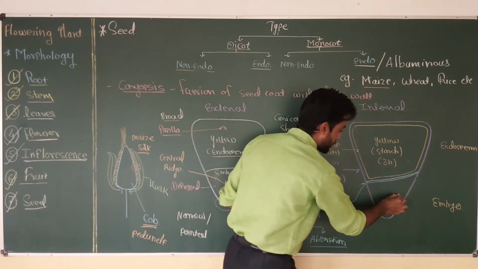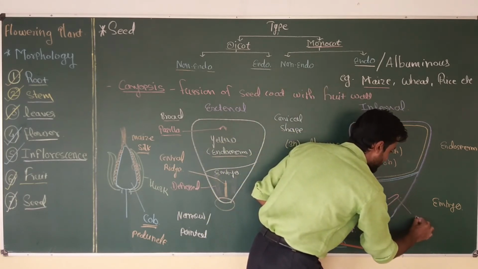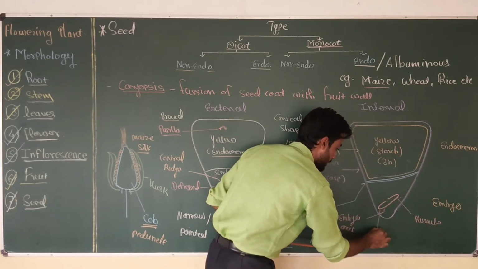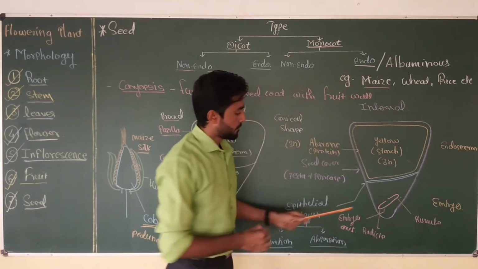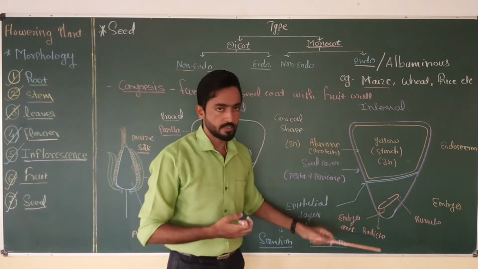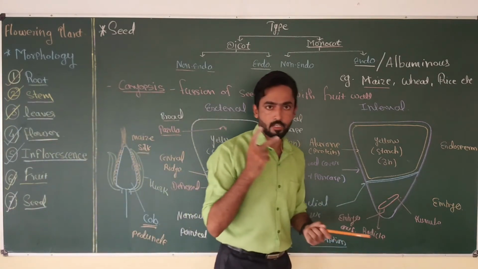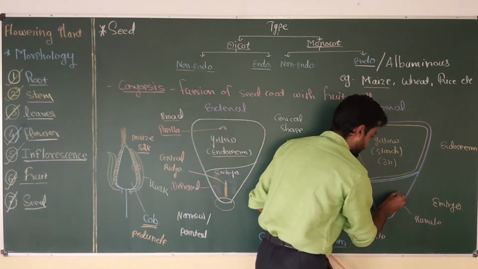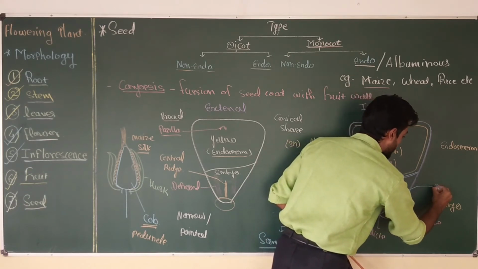The upper part of the embryonal axis is called the plumule, while the lower end is called the radicle. The plumule after seed germination produces the shoot system, while the radicle after germination gives rise to the root system. The plumule is protected by two structures, out of which the first structure which covers the plumule is called the embryonal leaf.